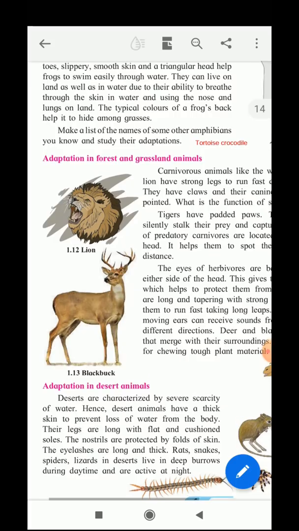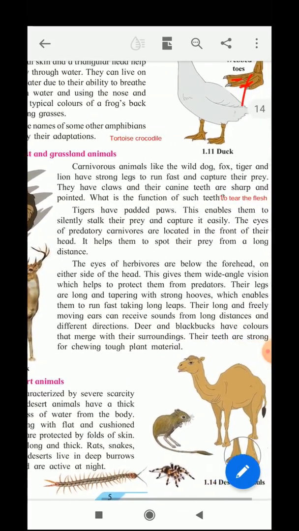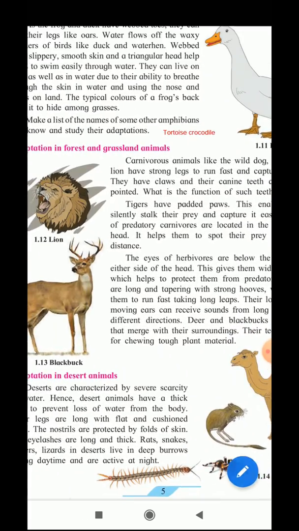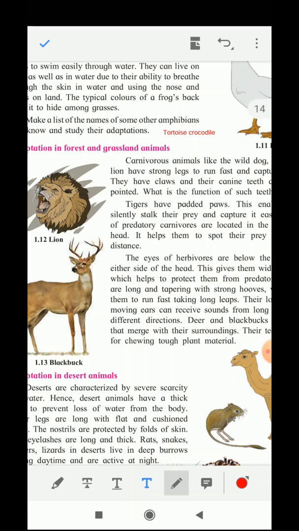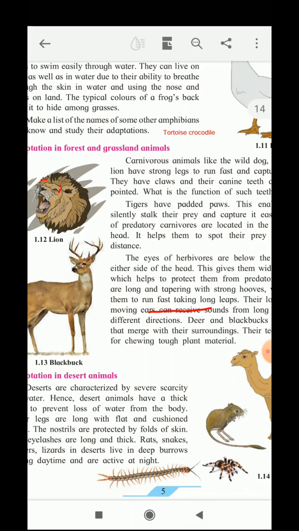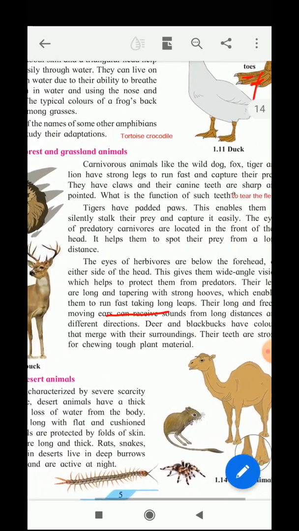Now the eyes of the predatory carnivores are located in front of their head. So here you can see the eyes of this lion are located in the front. So it helps them to spot their prey even from a long distance.